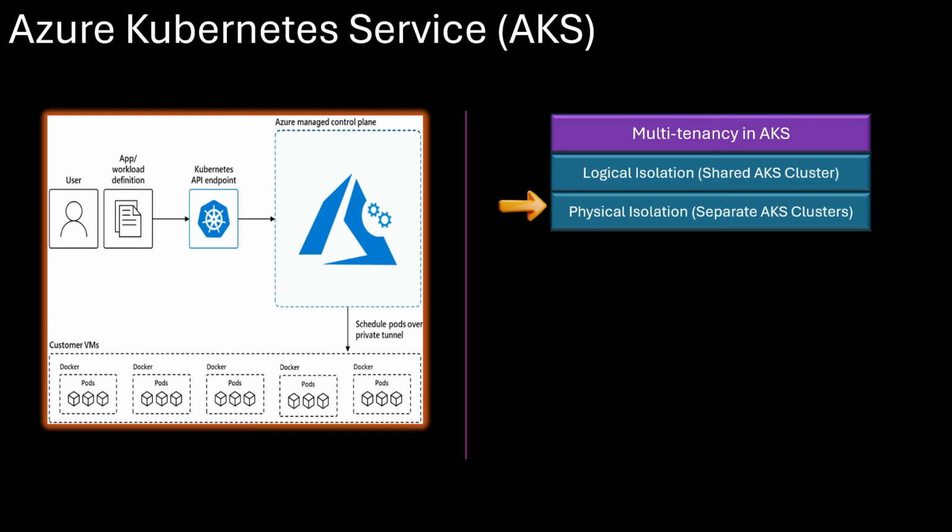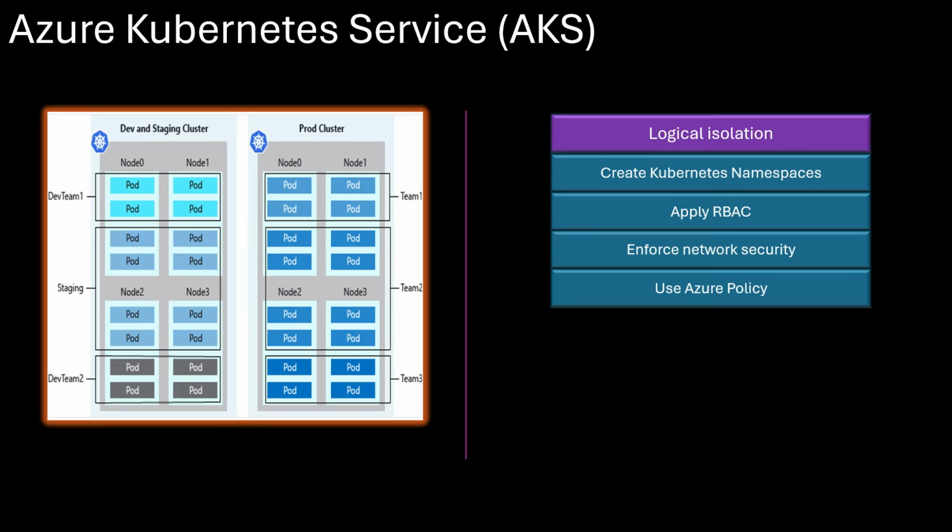And second one is physical isolation, which is nothing but separate AKS clusters, in which you deploy a separate AKS cluster for each team or application and ensure complete separation between workloads. Bottom line, your choice depends on whether you want to optimize cost, which is logical isolation in this case, or prioritize security, which is going to be physical isolation. Let's discuss logical isolation first.